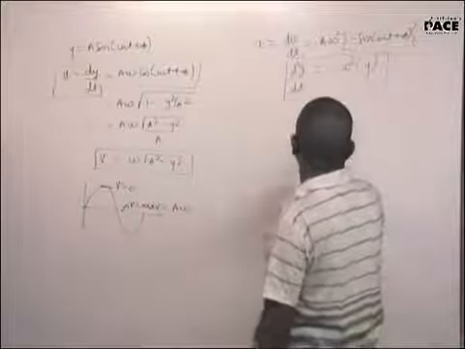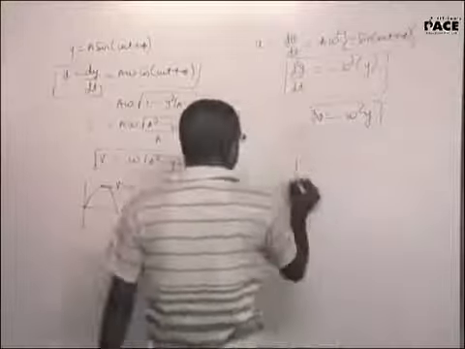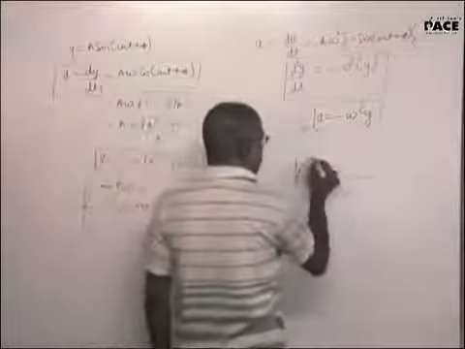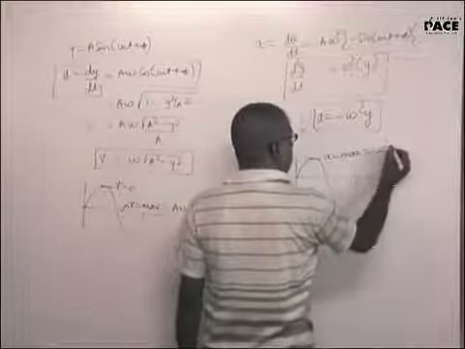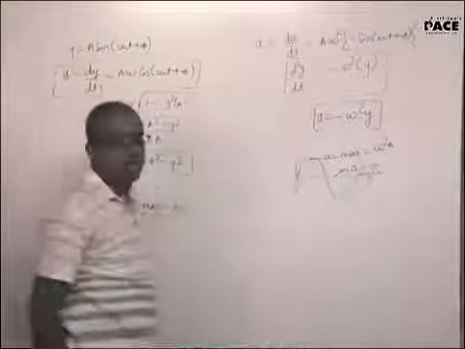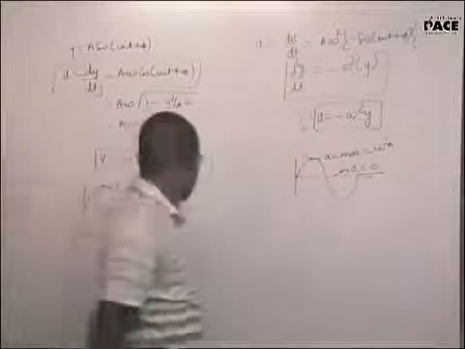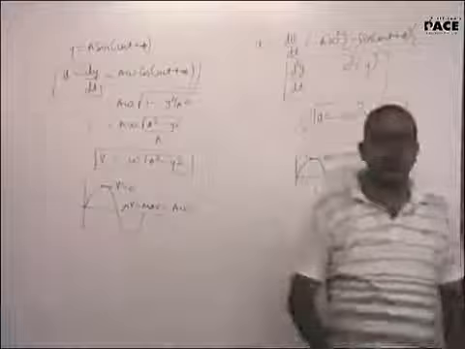Now purpose of doing this is a is equal to minus omega square y. That implies acceleration is maximum here. This will be omega square a, and here acceleration is 0 at the mean position. Where velocity is 0, acceleration is maximum. Where velocity is maximum, acceleration is 0.